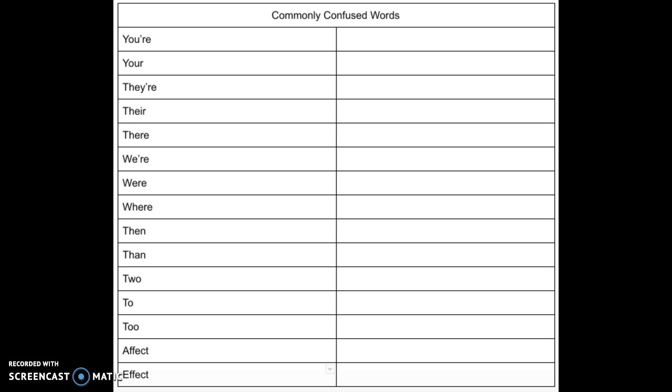These have two different meanings. So then, T-H-E-N, is a specific point in time. So you would use that as in instructions when you would say, first you do step A, then you do step B. Or you might use it as, I went to the store, then I went to the movies.